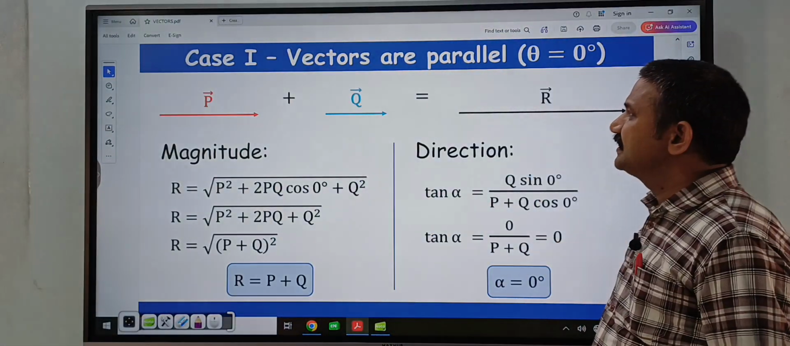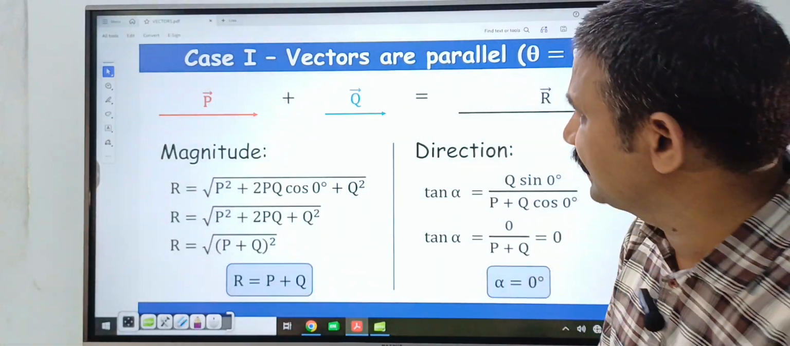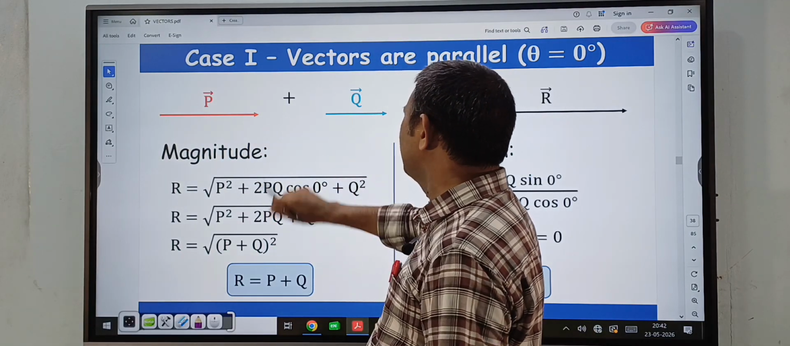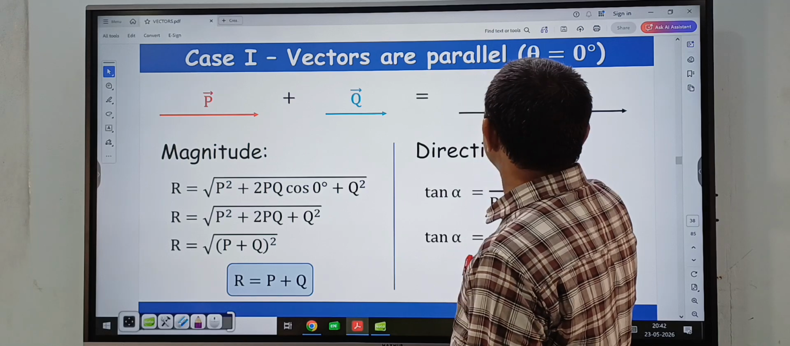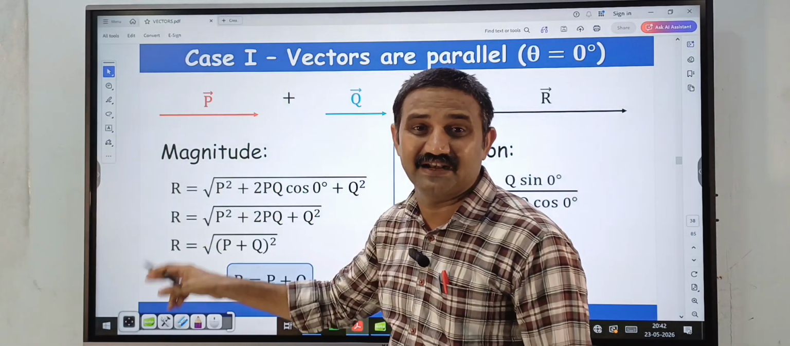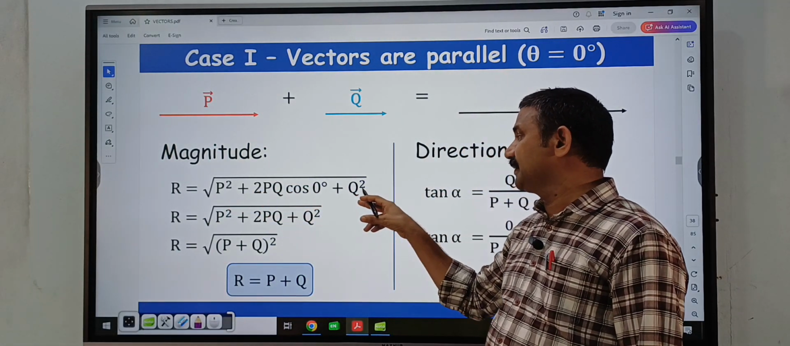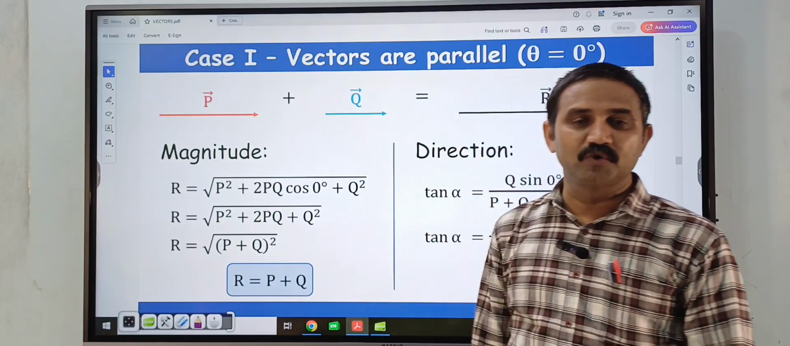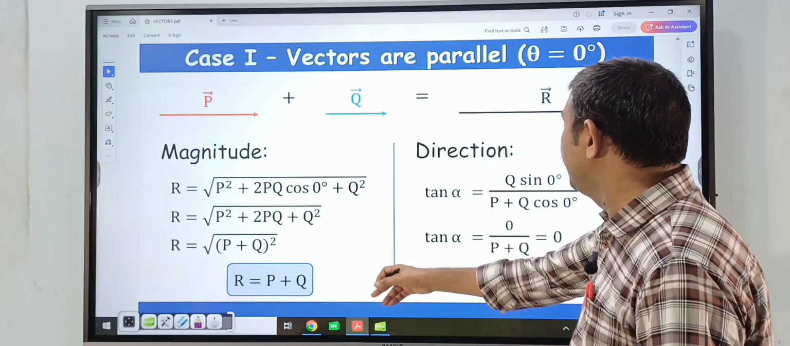And here, case one: suppose these two vectors, P bar vector and Q bar vector, are parallel, so both are in the same direction. Then we add these two vectors, and in our case this theta is equal to 0 degrees. Substitute theta equal to 0 degrees in our resultant vector magnitude formula. Root of P square plus 2PQ cos 0 plus Q square, that is root of P plus Q whole square, that is P plus Q. So if two vectors are in the same direction, the magnitude of the resultant is P plus Q.